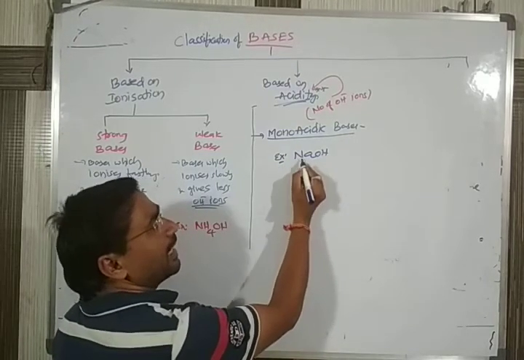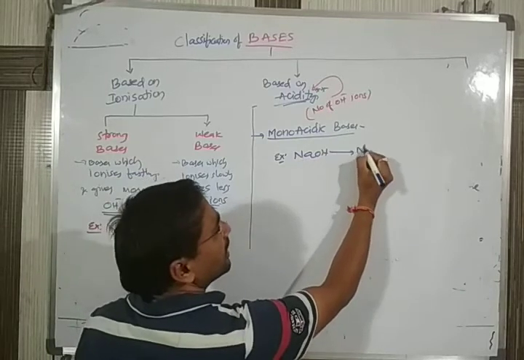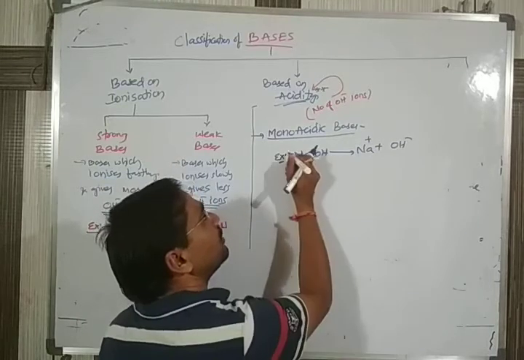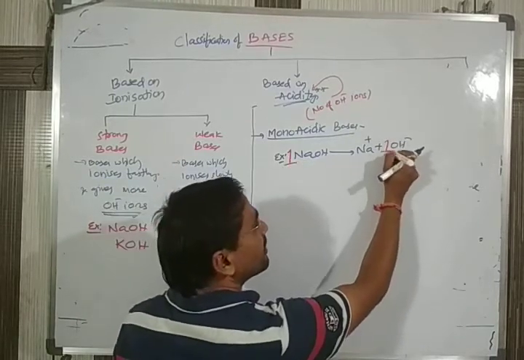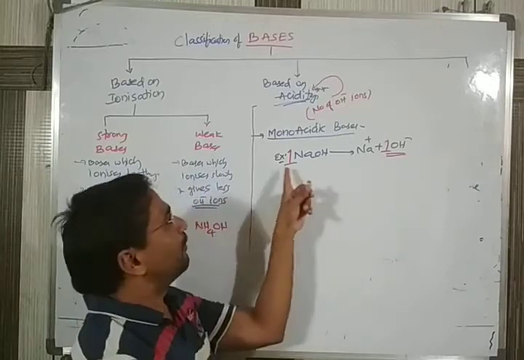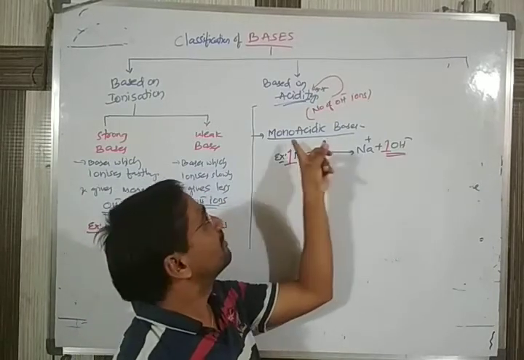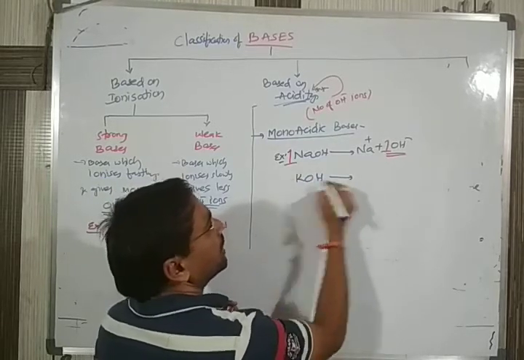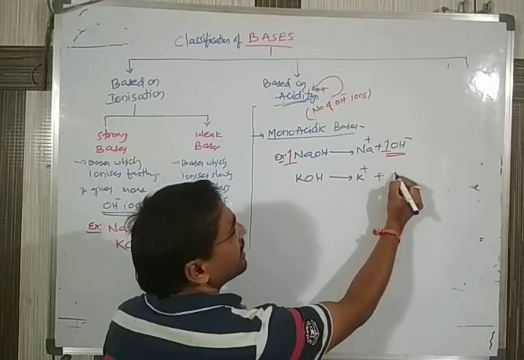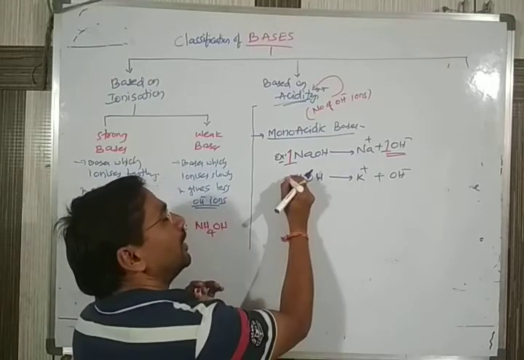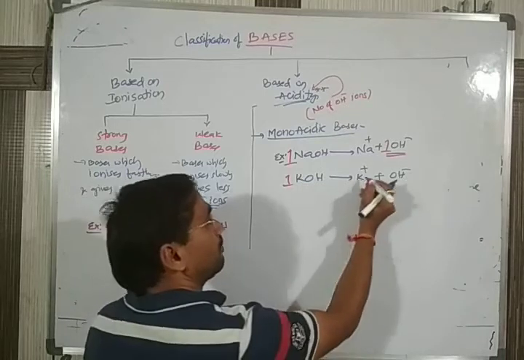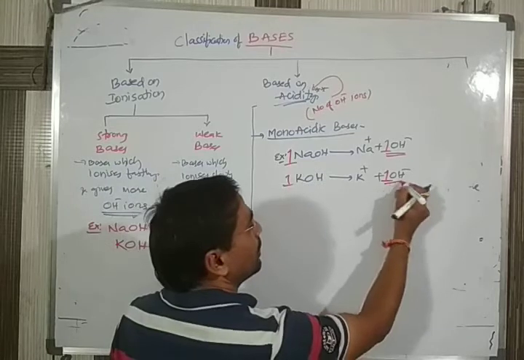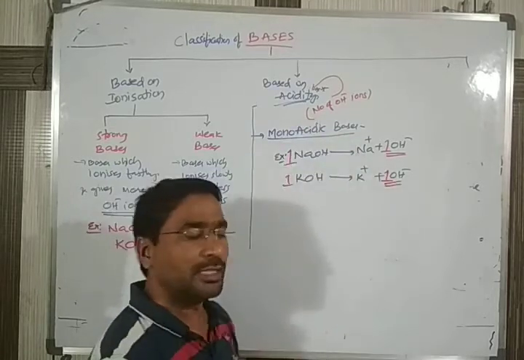Already I was saying NaOH is there. When NaOH dissociates, it gives Na plus as well as how many OH? I am taking one molecule. How many OH is it giving? One only. So one base is giving one OH minus. That's called a monoacidic base. Second, if you take one more example, KOH. It dissociates to give K plus as well as OH minus. If I took one molecule of KOH, how many OH is it giving? One only. So as it is giving one OH, it is also called a monoacidic base.